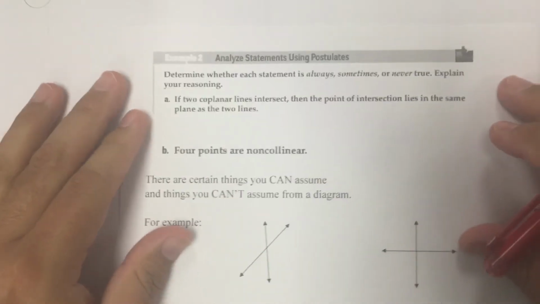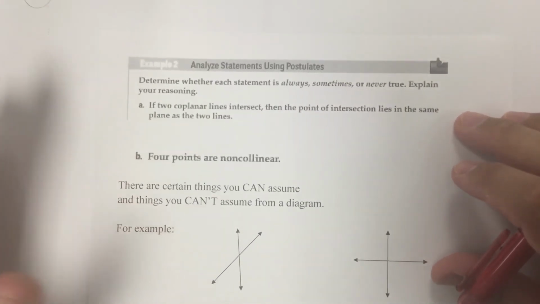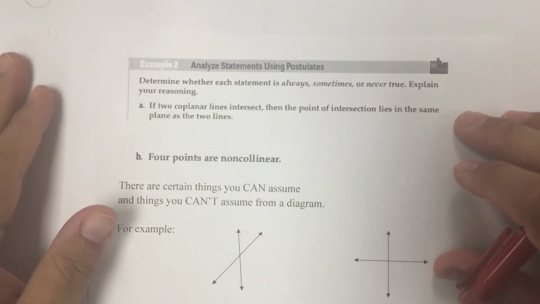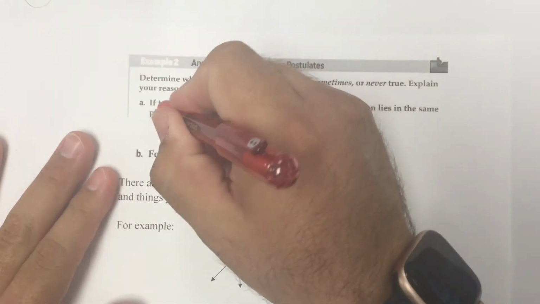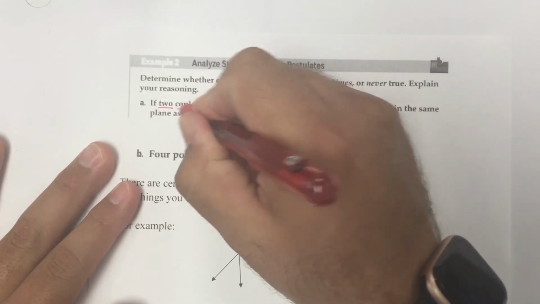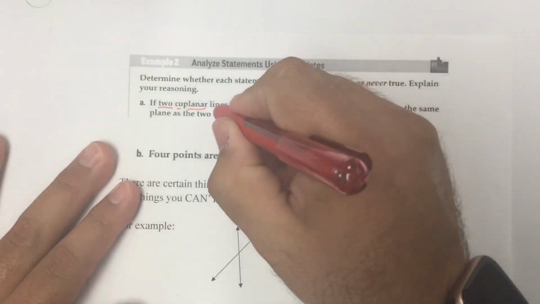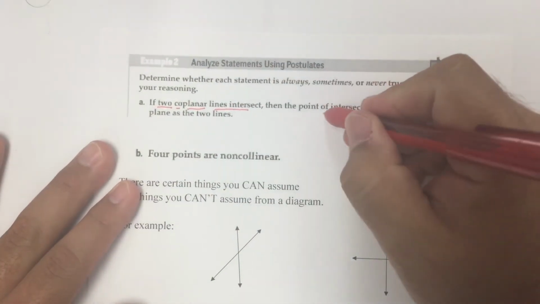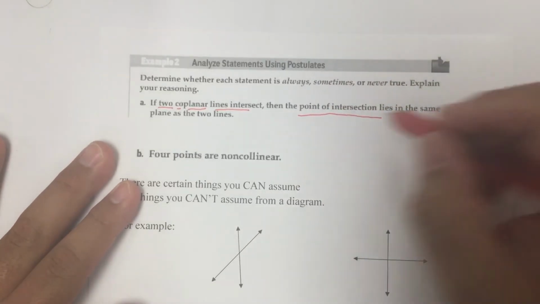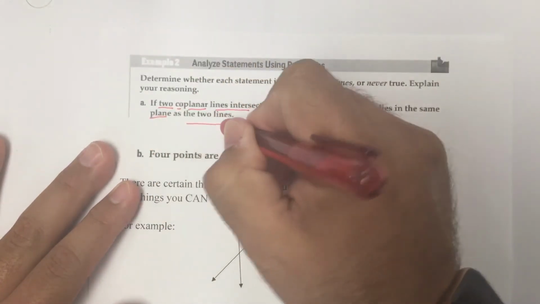I'm going to talk about a couple of little things real quick so that you understand if each statement is always, sometimes, or never. If two coplanar lines, that's on the same plane, intersect, then the point of intersection lies on the same plane as the two lines.